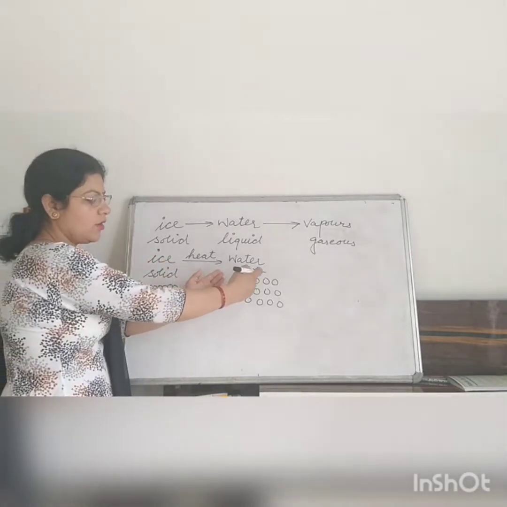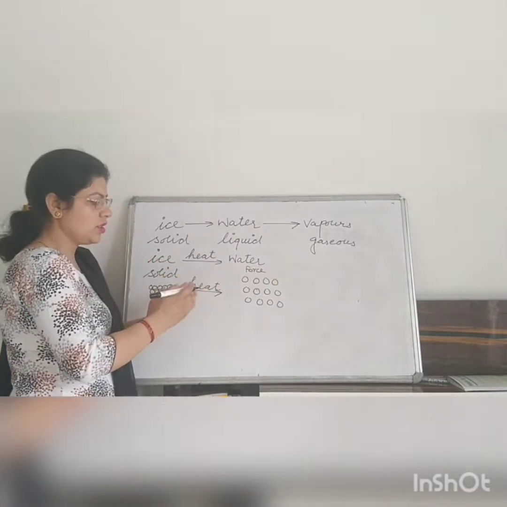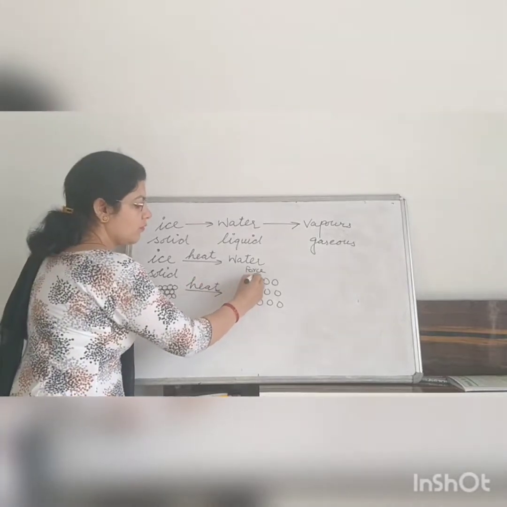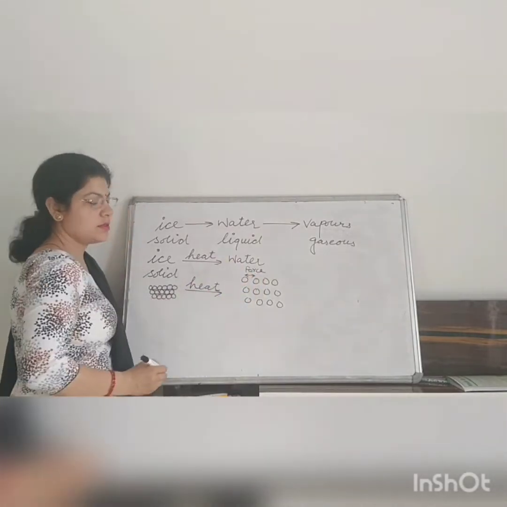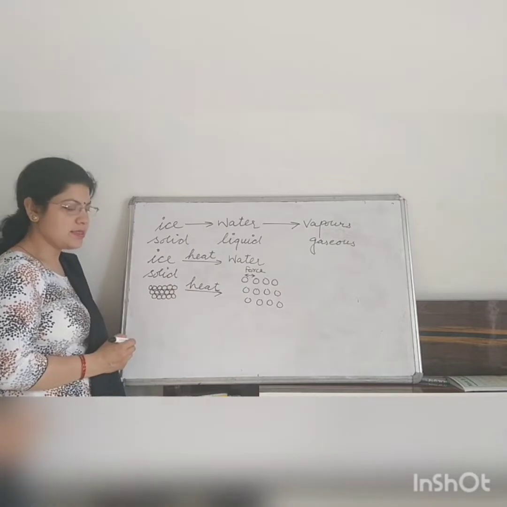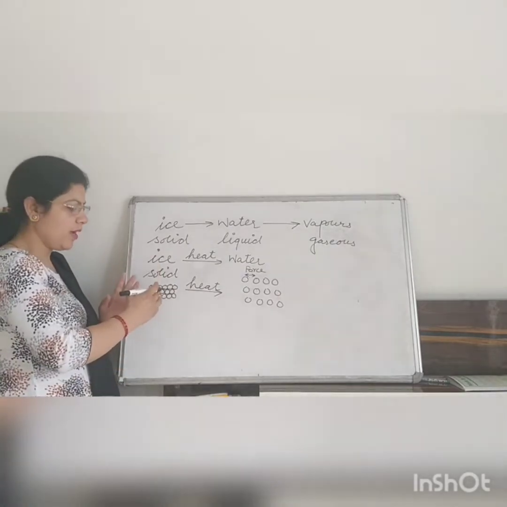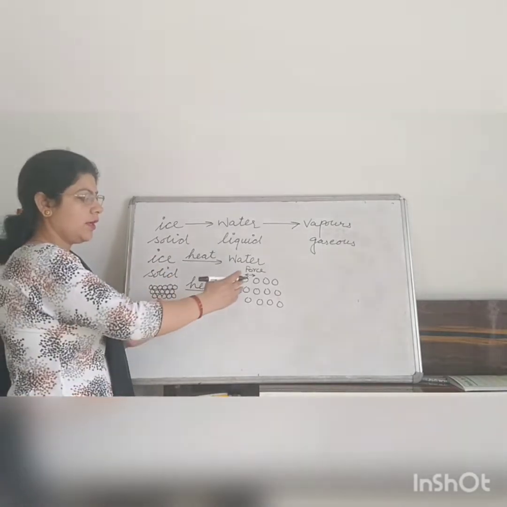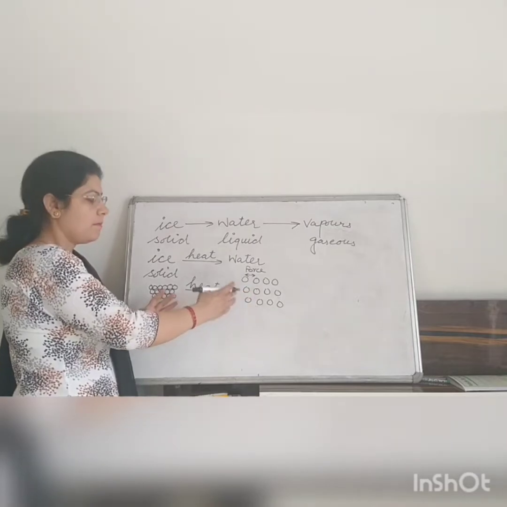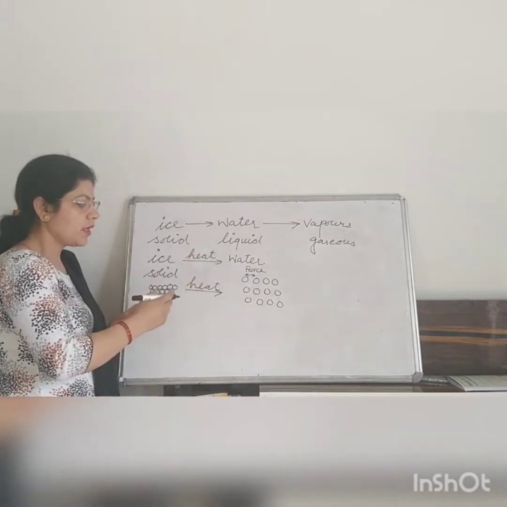As they are far apart from each other, the force between the particles reduces. Hence, the solid state of matter converts into the liquid state by heating.